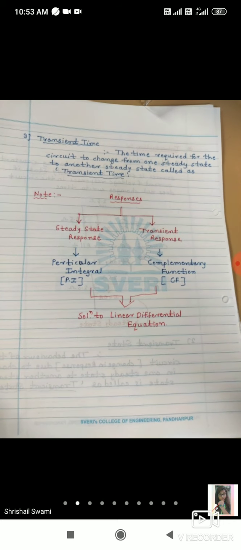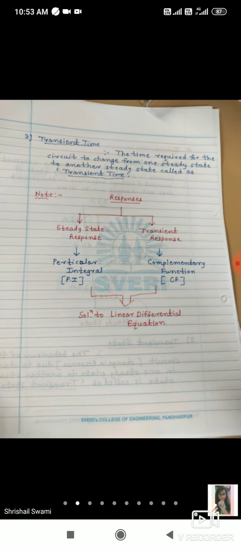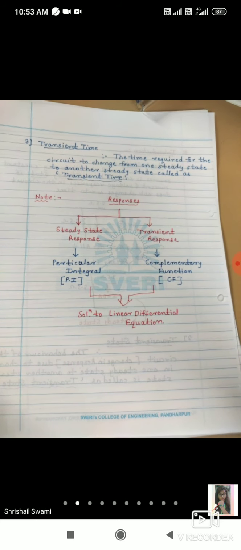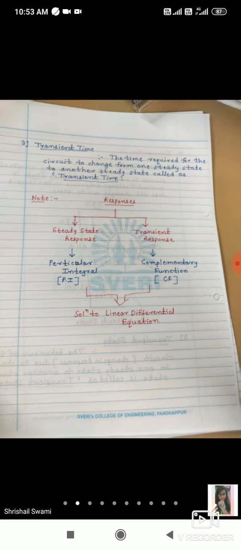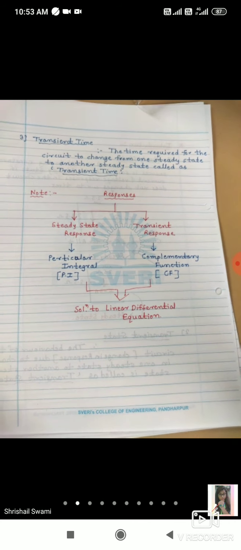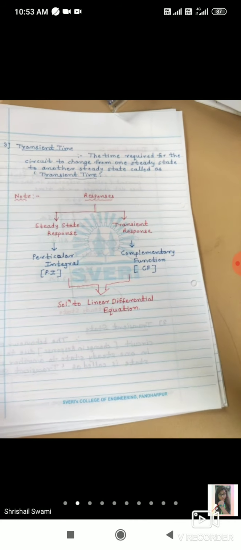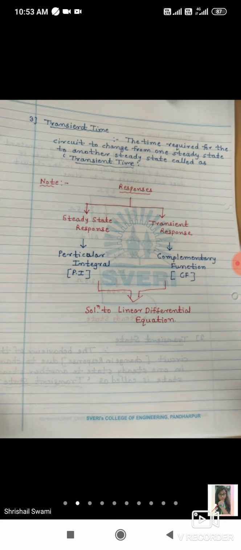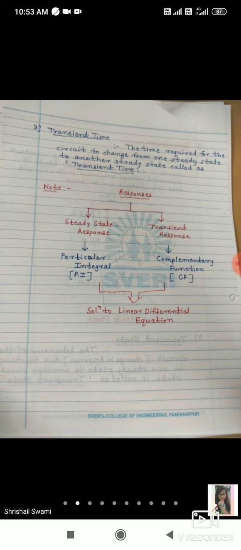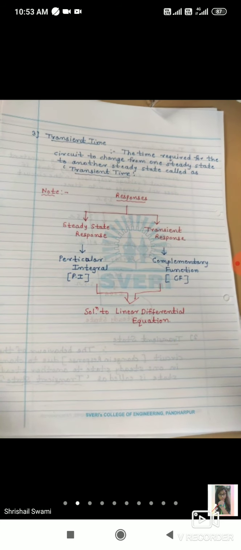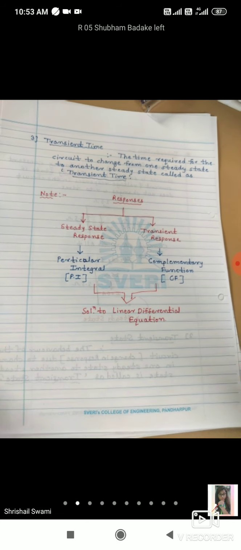So whenever a problem is there, you can use the linear differential equation, and whenever a theory question is there, you can use the Laplace transform. So I will tell according to that. We will cover both the linear differential equation as well as the Laplace domain, because in the GATE exam also, in the syllabus of the NTA subject of the GATE exam, these type of problems we can solve using the linear differential equation only.